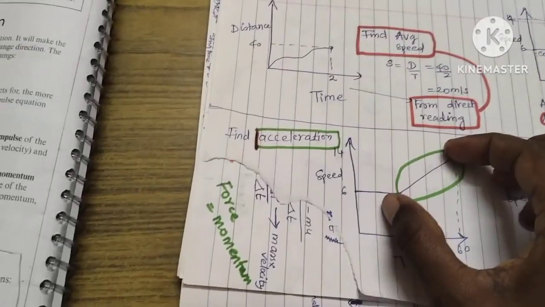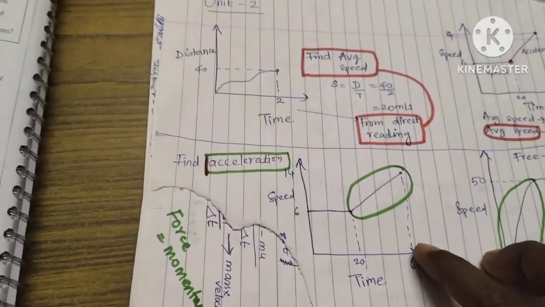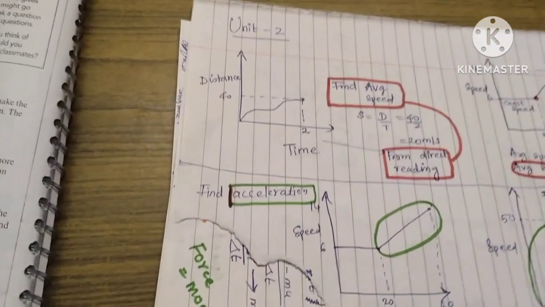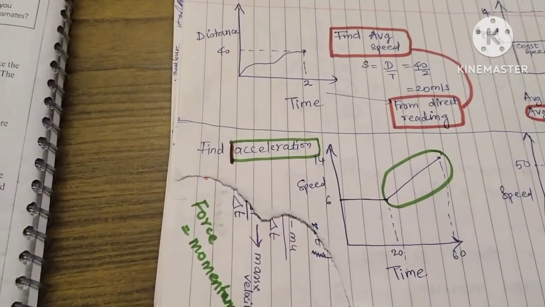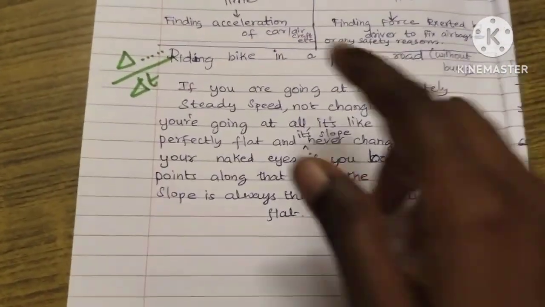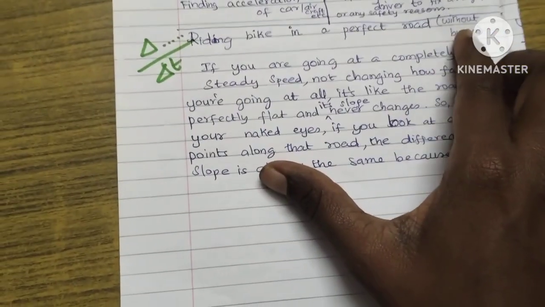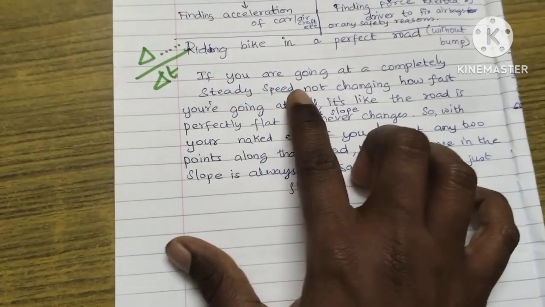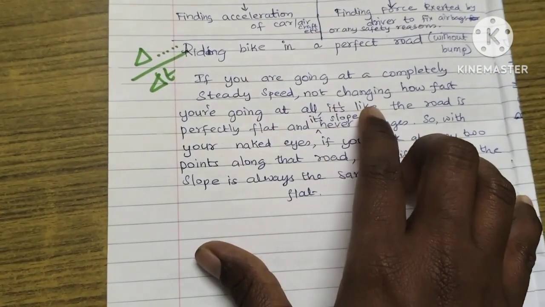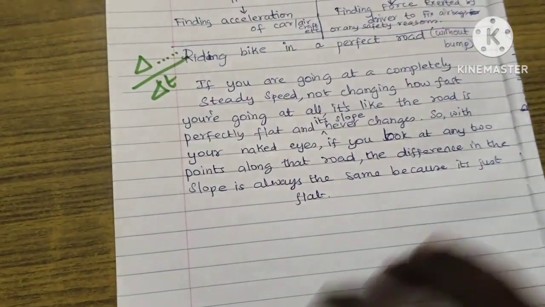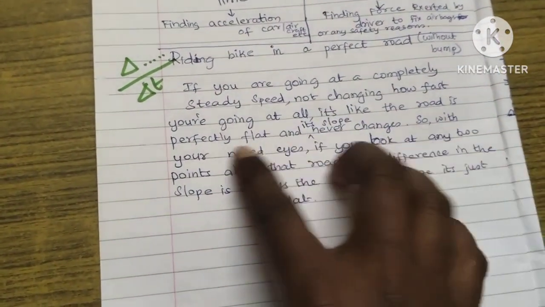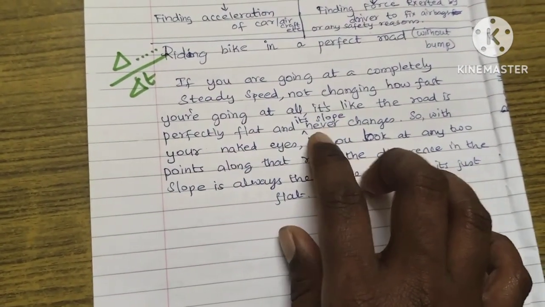So let's find out about acceleration. How will we find this? For that I have an analogy. It is called the riding a bike on a perfect road analogy. The perfect road means it has no bumps in it. If you are going at a completely steady speed, not changing how fast you are going at all when you're accelerating, it's like the road is perfectly flat and its slope never changes.